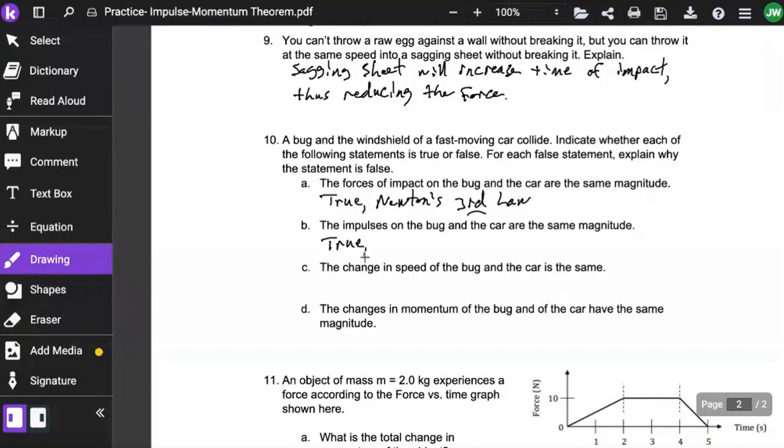True. Impulse and change in momentum are the same for the bug and the car because they're sharing the same force and they share the same time of impact. So force times time is impulse and change in momentum.